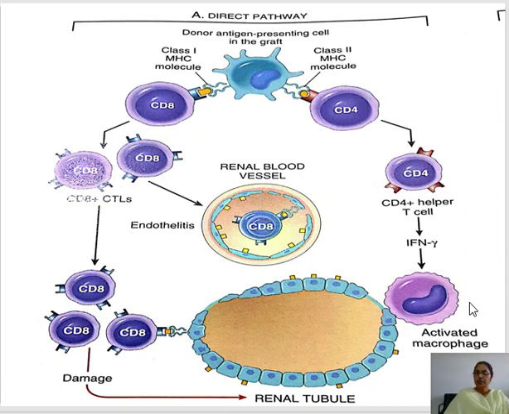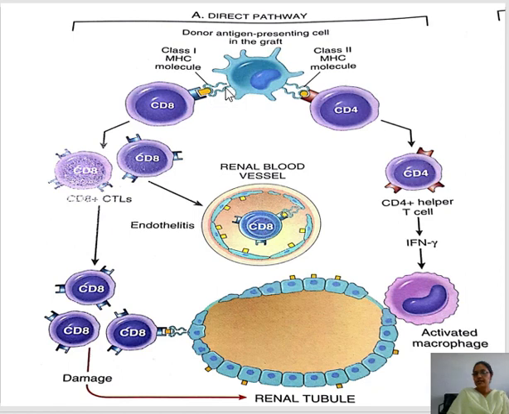In the direct pathway, the graft has donor antigen presenting cells. As you all know, the main cell which grabs the antigen is the antigen presenting cell, in most cases dendritic cells or monocytes and macrophages. So this dendritic cell in the donor graft, this antigen presenting cell, has both class 1 and class 2 MHC molecules, and they bind with their antigen.